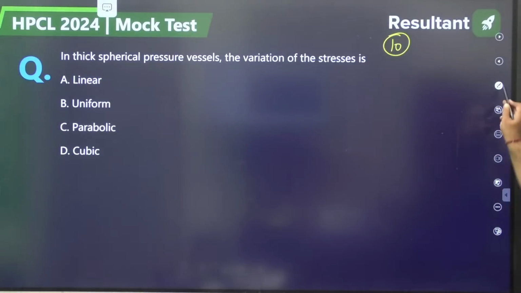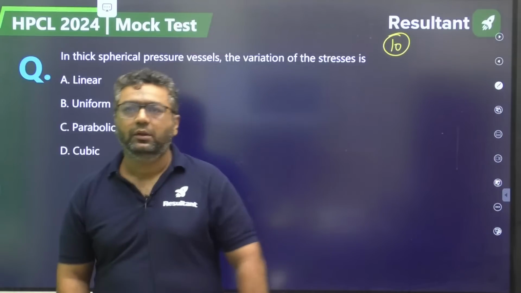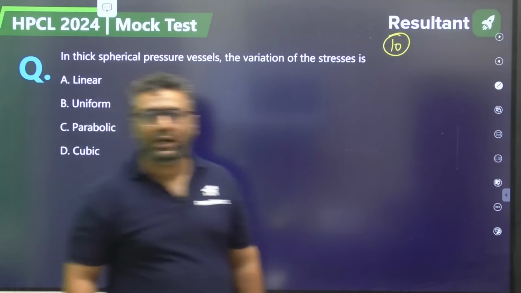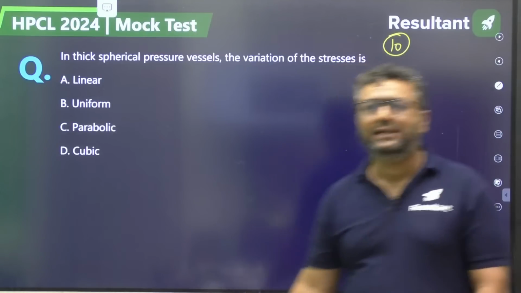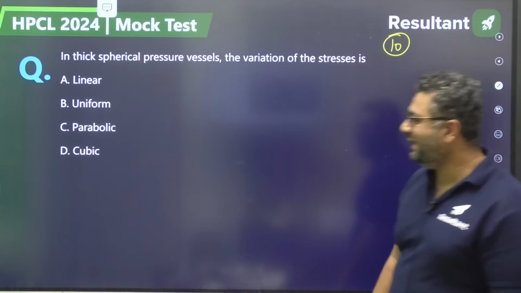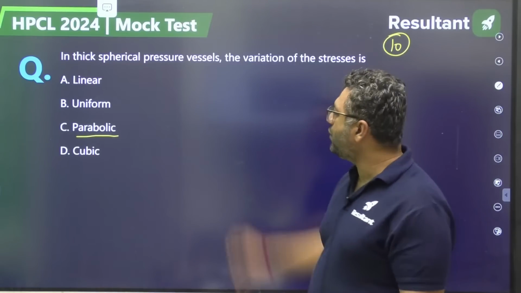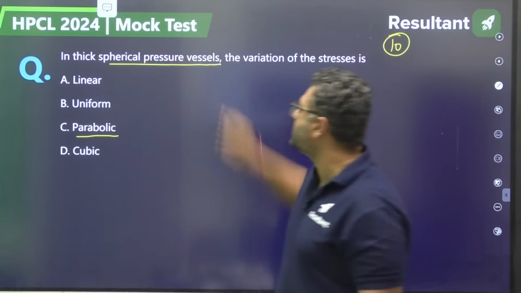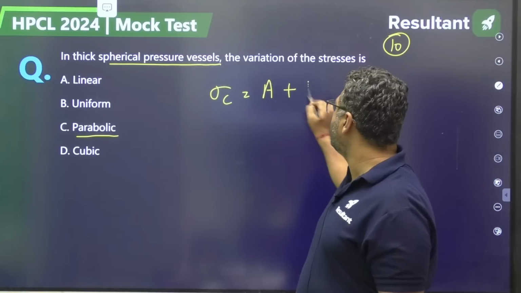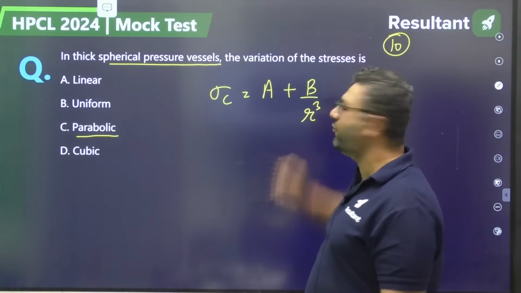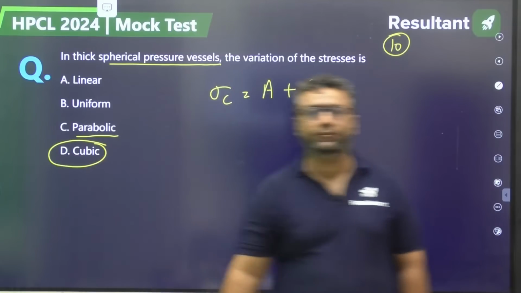Question number 10, guys. Praveen, YS, Edward, Karthik, Mechanical Word, majority of you are saying C. Okay, you are saying parabolic. Dear, whenever we are talking about the spherical pressure vessels, the equations are coming like this: A plus B upon R cube. This type of equations are coming, so it would be of cubic nature.